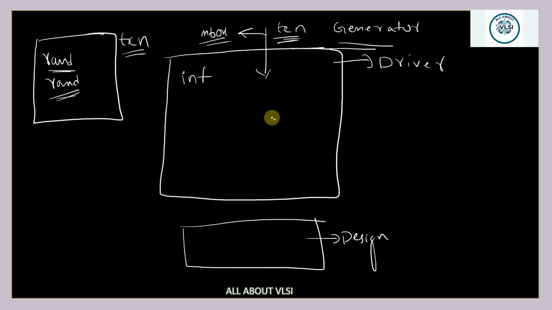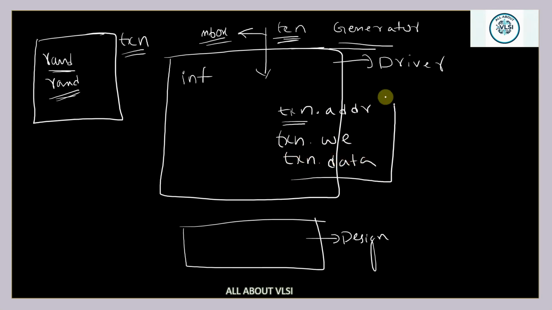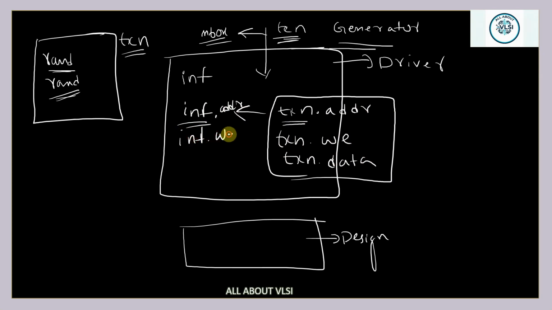Now, after getting this particular transaction object, using this handle, we are going to access address, we are going to access the control information, and we are also going to access the data. Okay, this particular information we are going to access, and we are going to give it to my design via the interface handle, interface dot address, interface dot write enable.